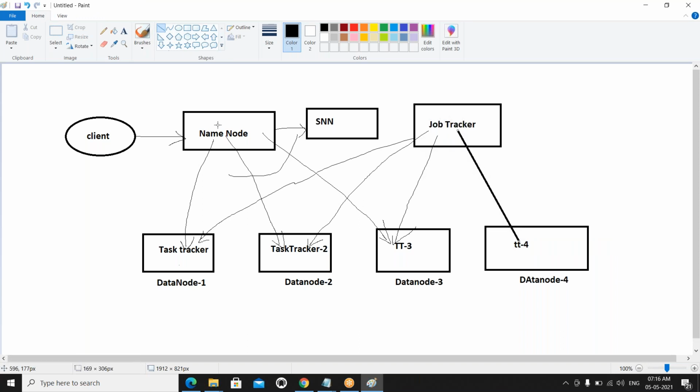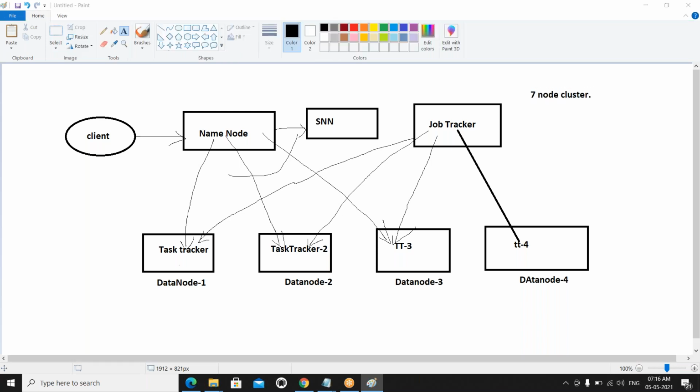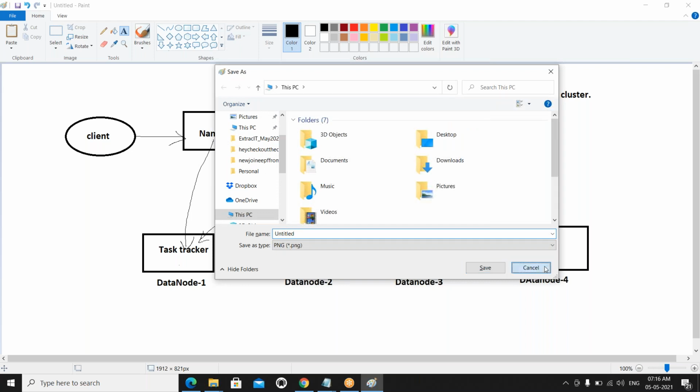So how many nodes is this? 1, 2, 3, 4, 5, 6, 7 node cluster. We can call it a 7 node cluster. This is the 7 node cluster.